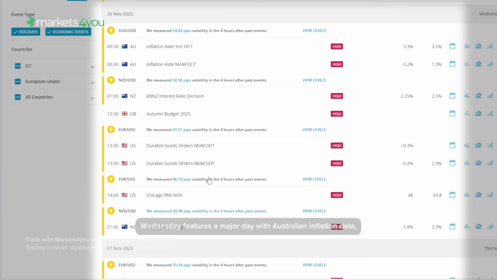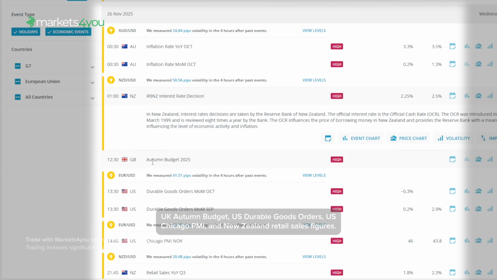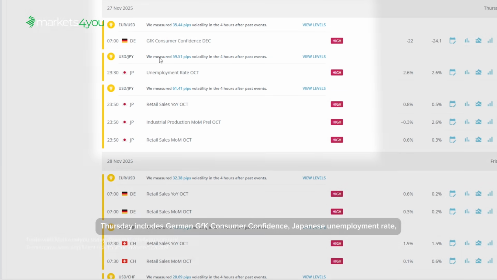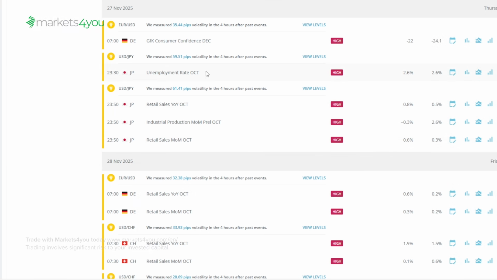Wednesday features a major day with Australian inflation data, the Reserve Bank of New Zealand interest rate decision where rates are expected to be cut to 2.25% from 2.5%, UK autumn budget, US durable goods orders, US Chicago PMI, and New Zealand retail sales figures. Thursday includes German GfK consumer confidence, Japanese unemployment rate, and Japanese retail sales along with industrial production data.